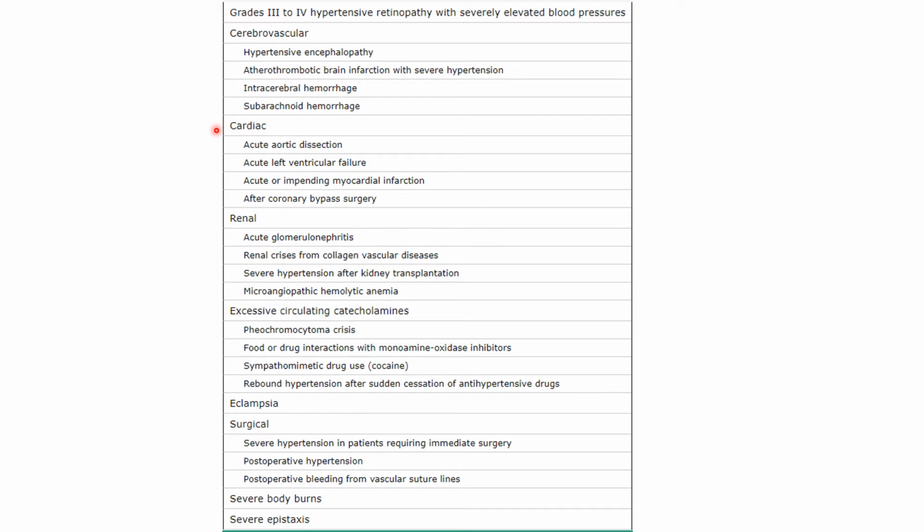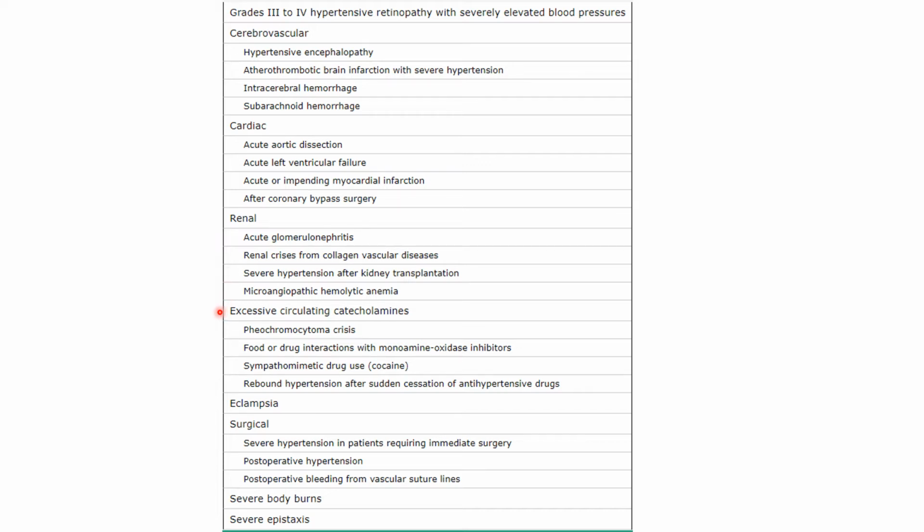Cardiac emergencies include acute aortic dissection, acute LV failure, acute or impending MI, or any acute coronary syndrome, and post-surgery, post-CABG patients having severely elevated blood pressure. Then renal emergencies. These include acute glomerulonephritis, renal crisis from collagen vascular diseases, severe hypertension after kidney transplantation, and also MAHA.